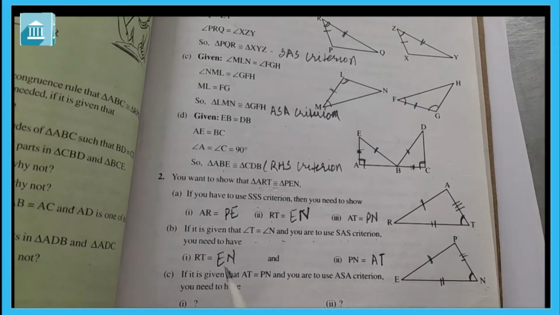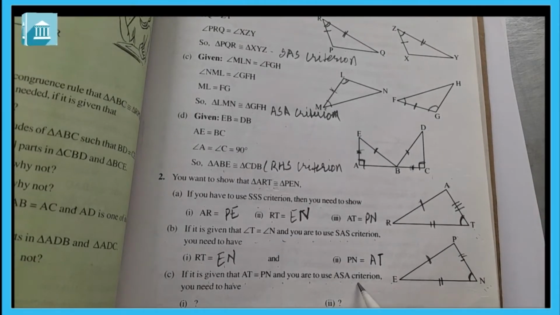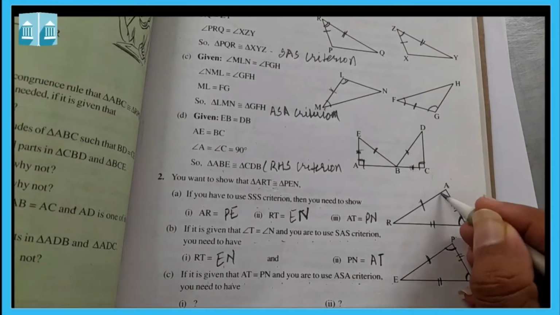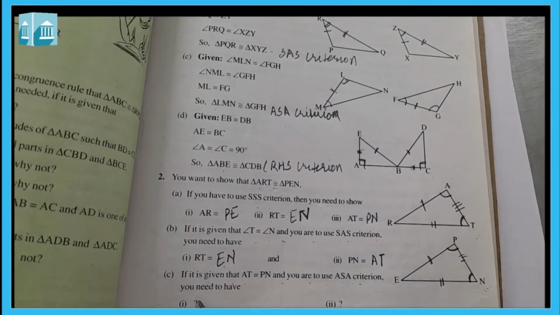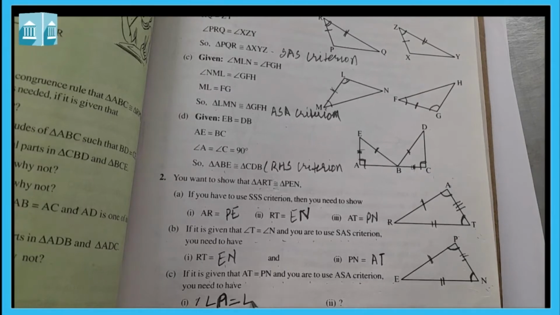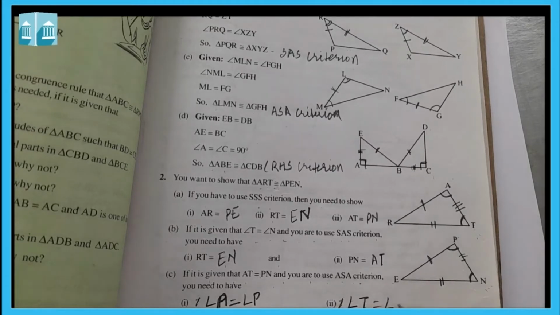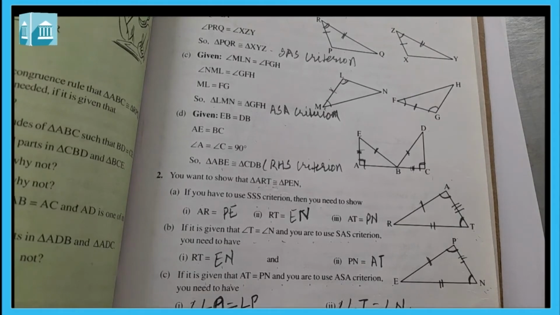Now question number C is, if it is given that AT is equal to PN, and you have to use angle side angle criteria. So we need to see angle P is equal to angle A and angle T is equal to angle N. So first we need angle A is equal to angle P, and second we need angle T is equal to angle N. So this way you can solve question number 1 and 2. We have to do it in your notebook.